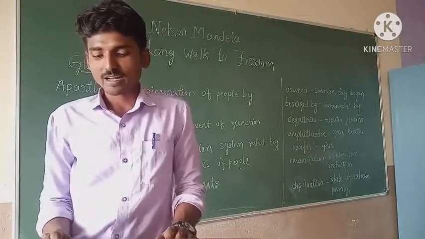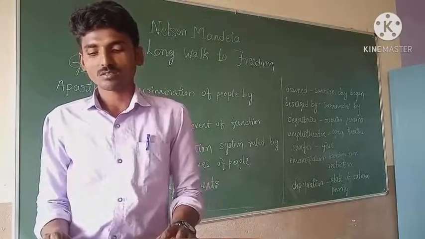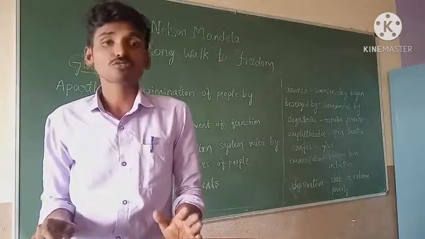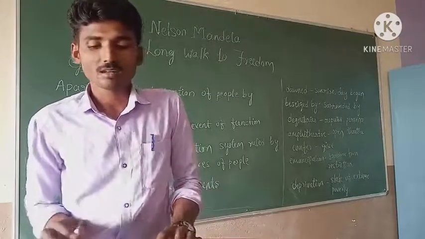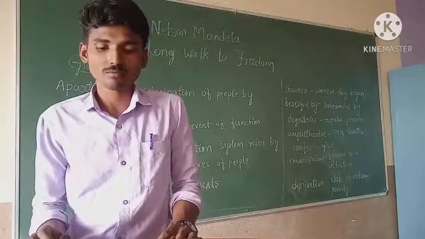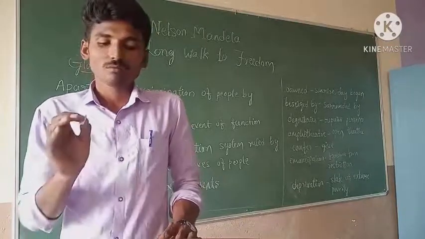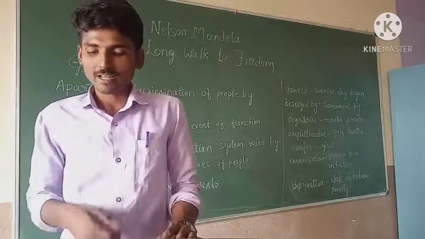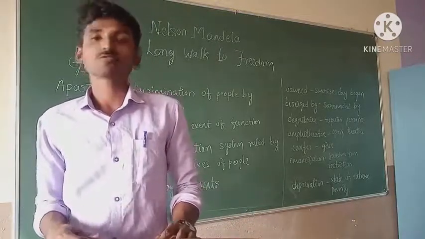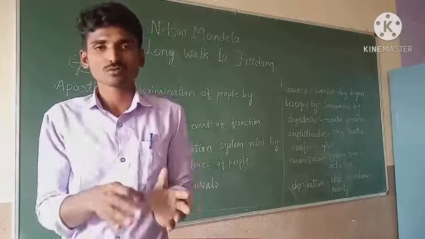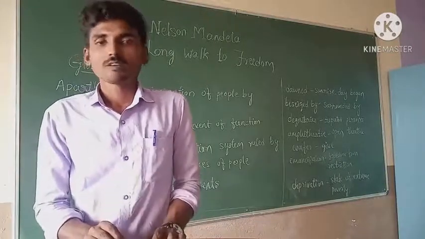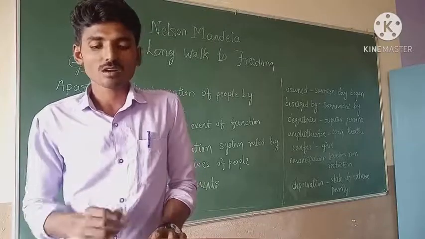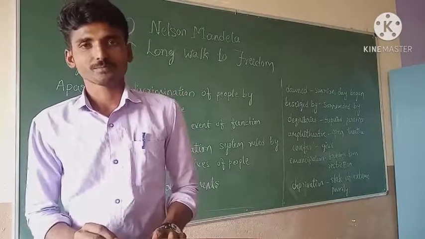So the second deputy president was Mr. D. Clerk, and the first deputy president was Thabo Mbeki. Those two were sworn in as deputy presidents.